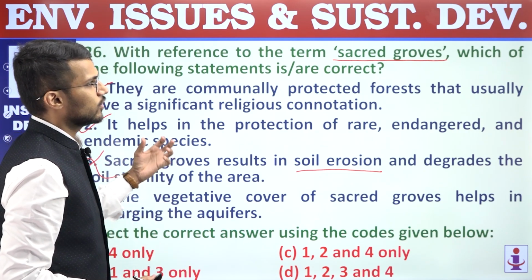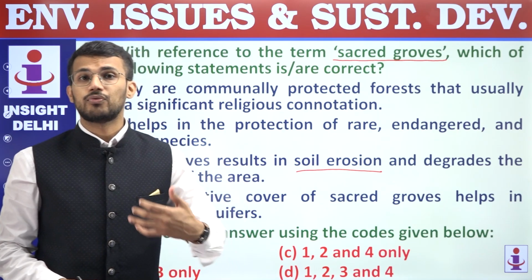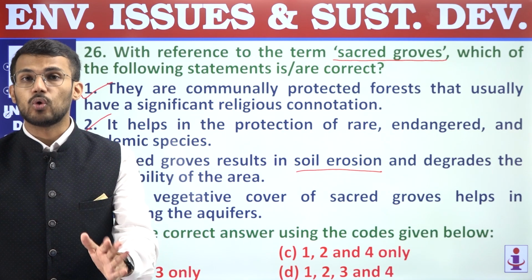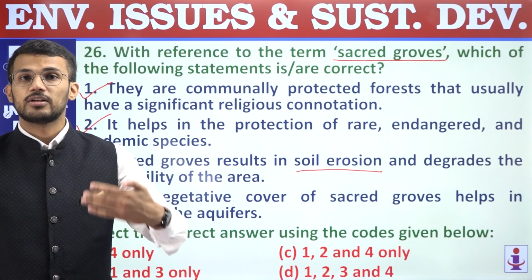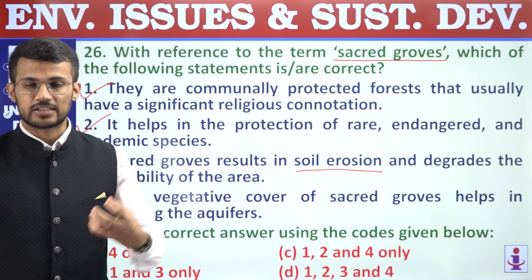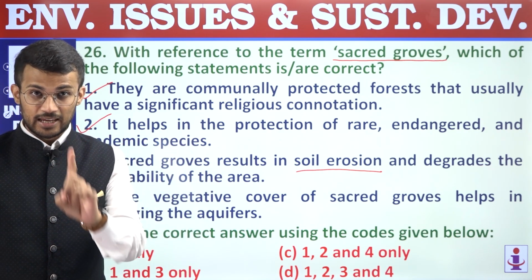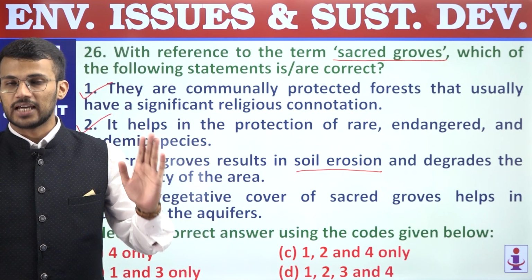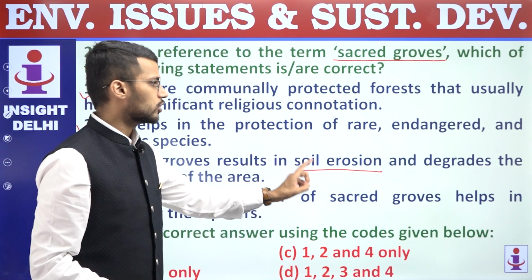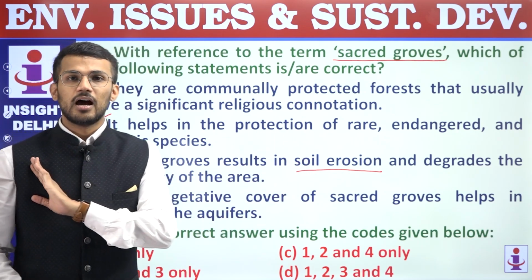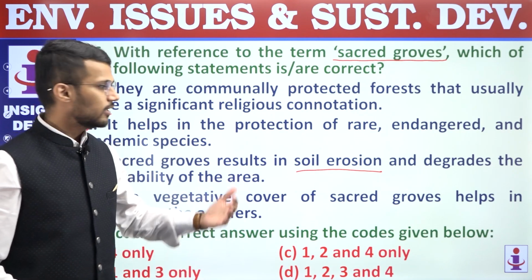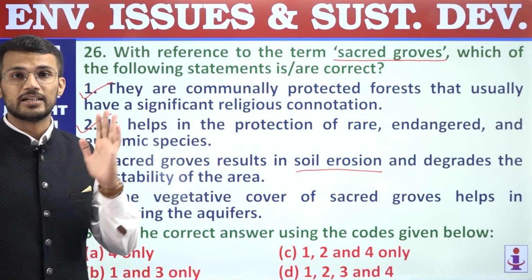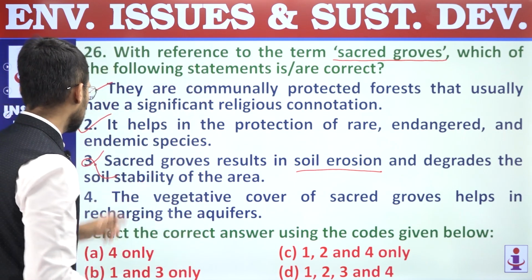Why? Because sacred groves, which is a group of trees or a forest location, it is often a no-go zone, because that is given a sacred status by the tribes, and hence, as it is a no-go zone, there is no developmental activity carried out in that region, and that's why soil erosion and degradation of soil stability are out of question. Instead, soil erosion is prevented and soil stability is maintained by sacred groves, and that's why third statement